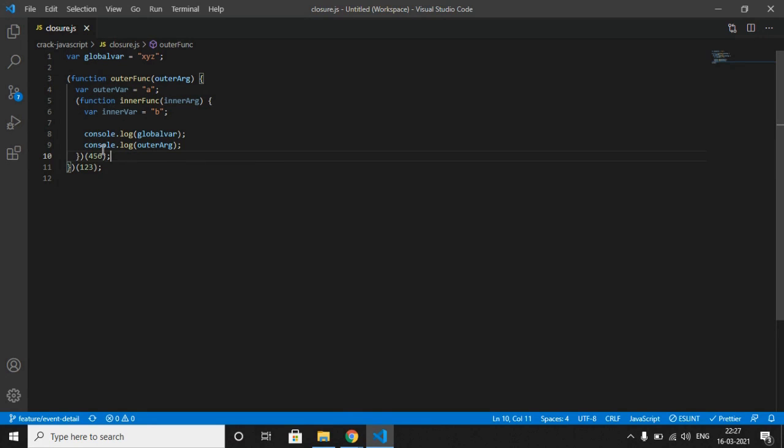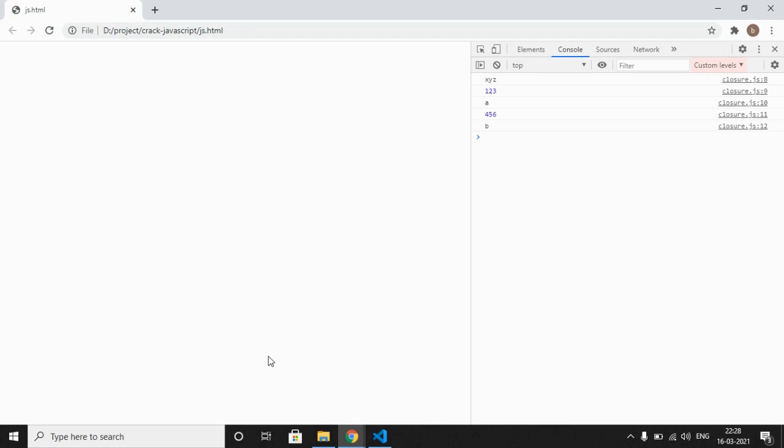So the three scopes. First one is its own scope, which is innerwire, and second one is scope in its outer function, which is outerArg. And obviously, you can console outerwire also. Okay, let me console innerArg and innerwire. Let me save it and run it. Yes, so it is printing values as we guessed.